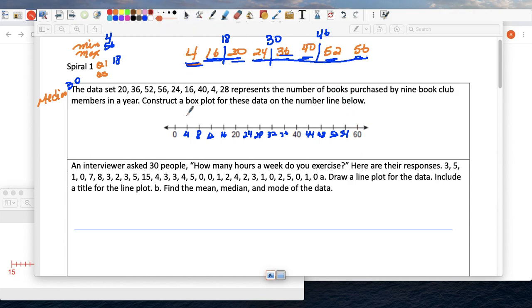So we needed a 4. We need an 18, which is going to be here, between 16 and 20. We need a 30, it's going to be here. We need a 46, it's going to be here. And we need a 56. Where's 56? 48, 52. This should have been 56. There.